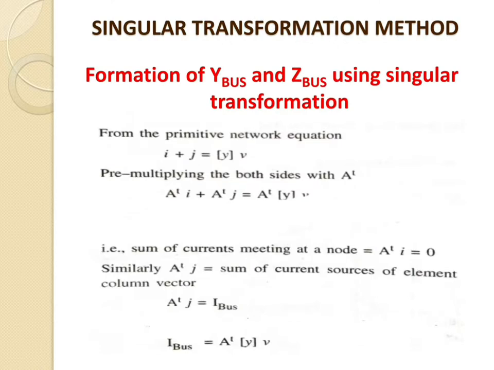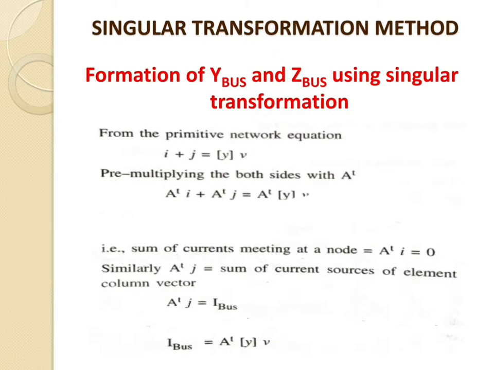Now we will go for the singular transformation method, which consists of first the formation of Y bus and Z bus using singular transformation. The bus impedance matrix, which is given by Z bus, and the bus admittance matrix, which is given by Y bus, of the interconnected network can be obtained by using the bus incidence matrix, which is given by A, which is related to the variables and parameters of the primitive network quantities of the interconnected network.